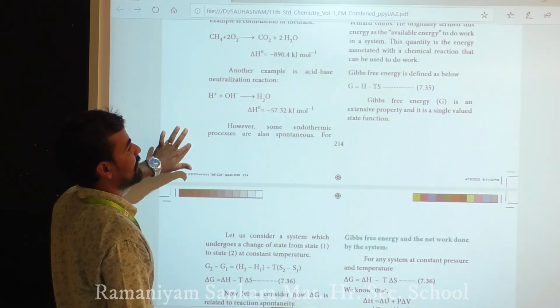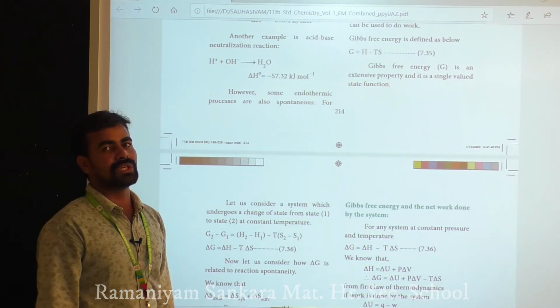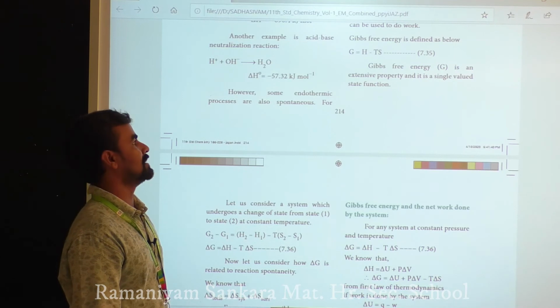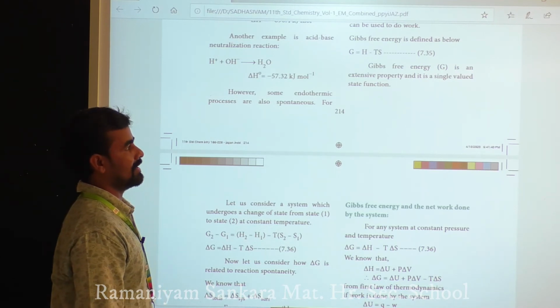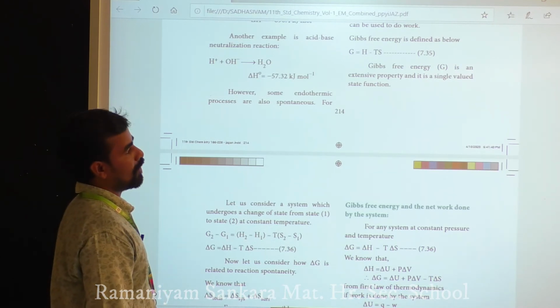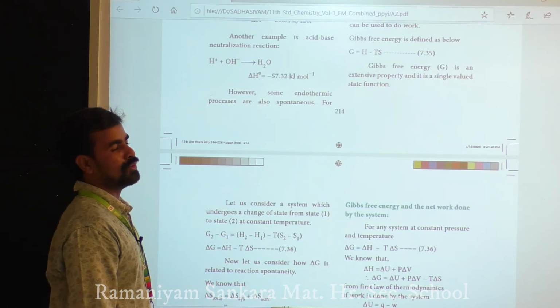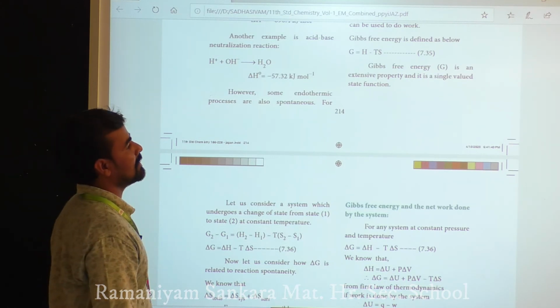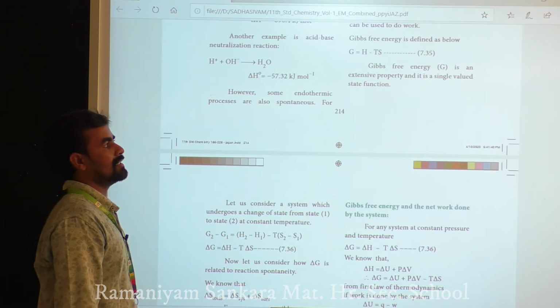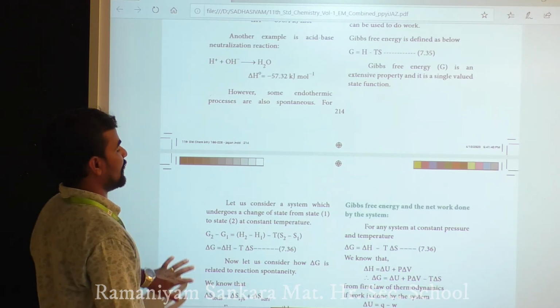Gibbs free energy is defined as G equal to H minus TS. G, the Gibbs free energy, is an extensive property. It is a single-valued state function.